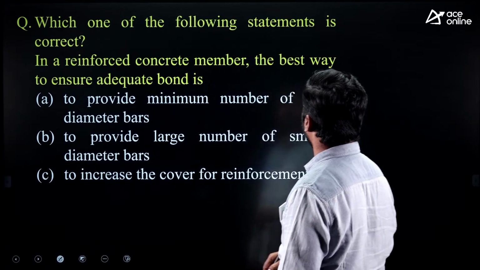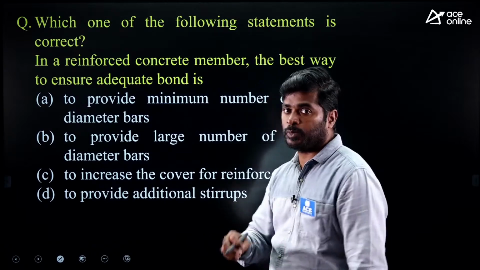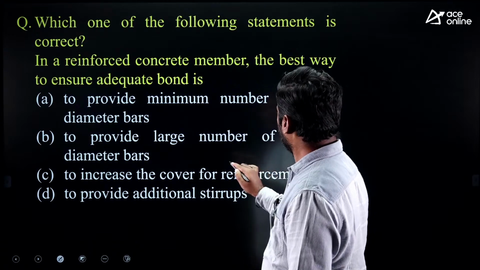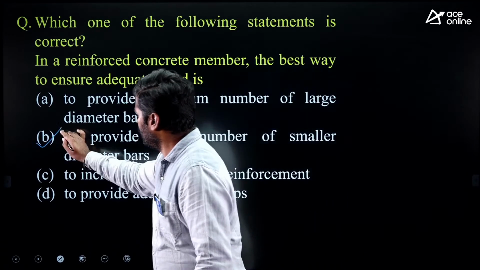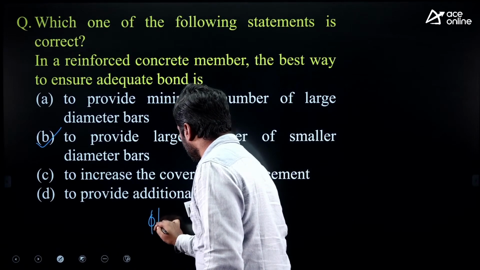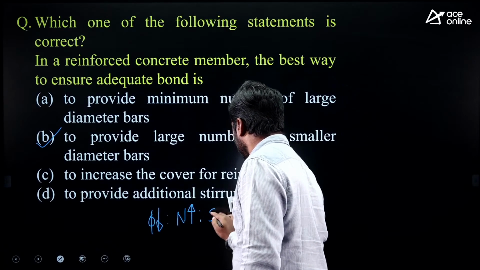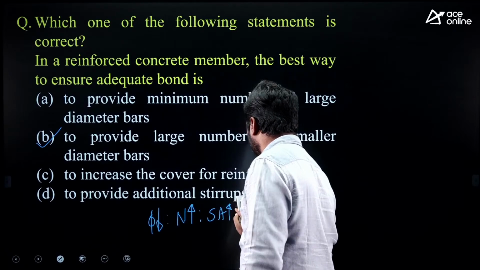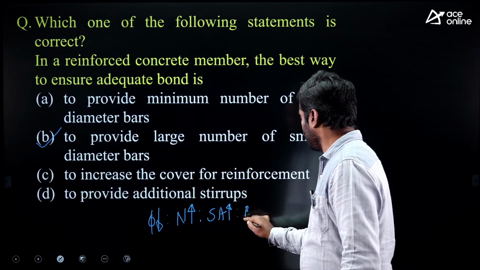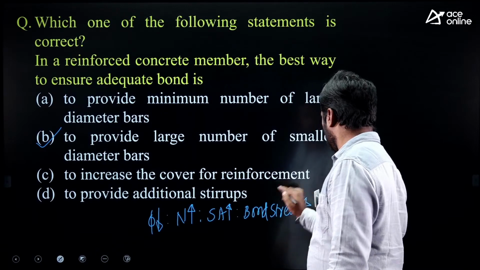Next question. Which one of the following statements is correct? In a reinforced concrete member, the best way to ensure adequate bond is providing smaller diameter bars more in number. Yes, option B. Why? Whenever you choose smaller diameter, you will get more numbers. If numbers are more, then surface area in contact with the concrete will be more. So bond stress will be more.